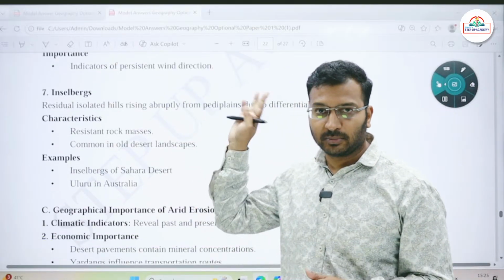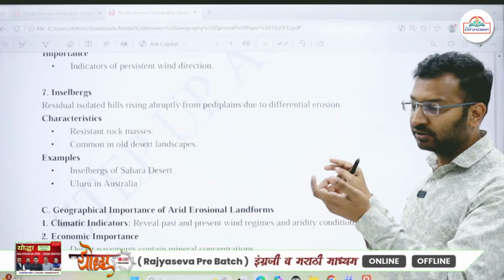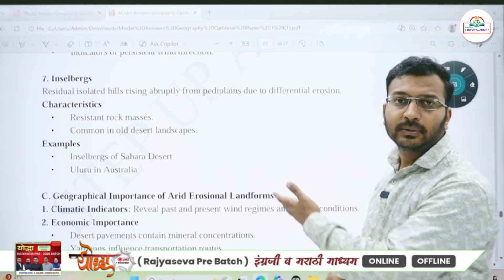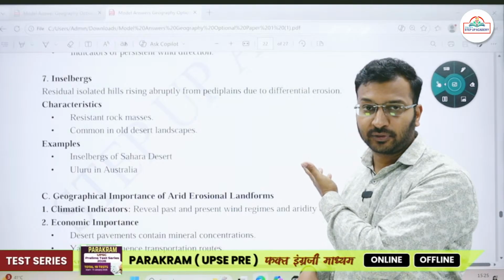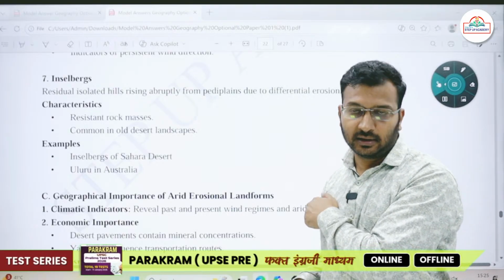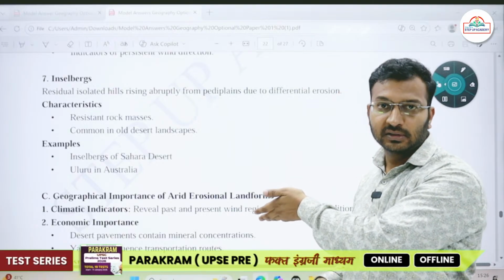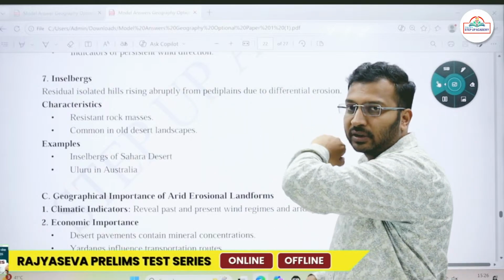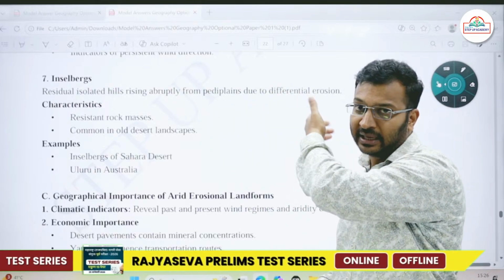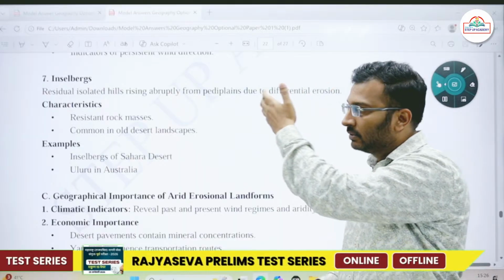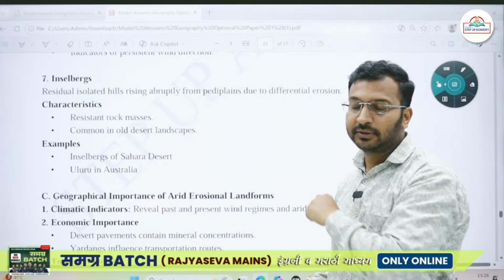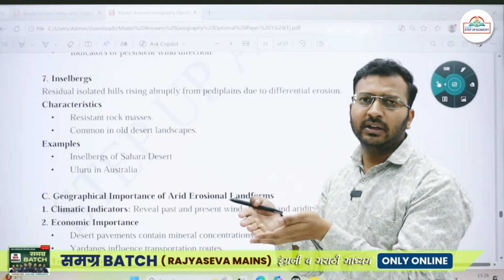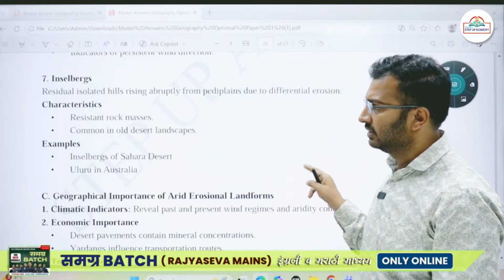ठीक है, inselbergs बहुत जगह पे होते हैं. So small residual hills that are left out. For example, we'll be finding a lot of inselbergs in the Aravallis. ठीक है, Aravallis are old relic mountains, and because of the continuous wind erosion, lying more or less in the desert area, because of the continuous wind erosion and mechanical weathering, small hills will be left out. So these are called inselbergs.